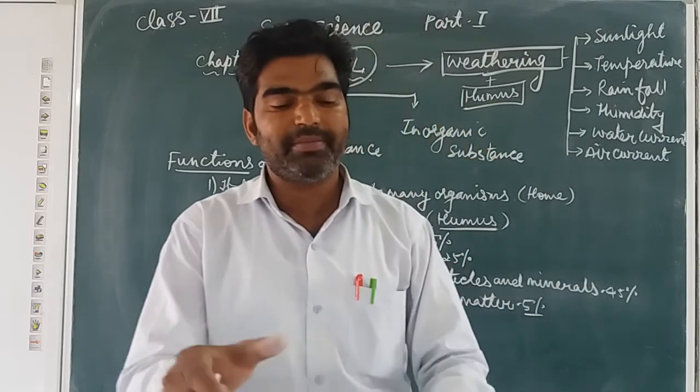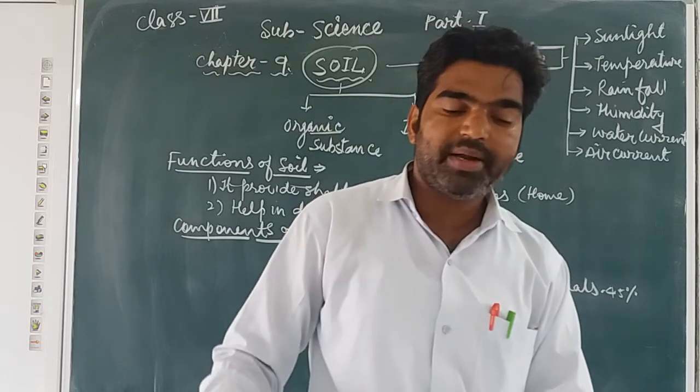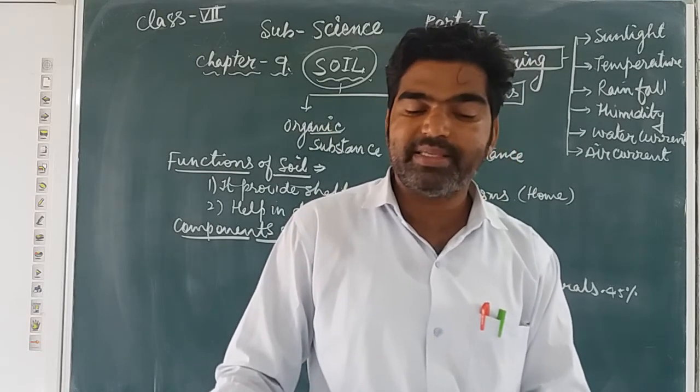So you can see a side by side table is given here. Here the soil particles are given, and their size and texture.